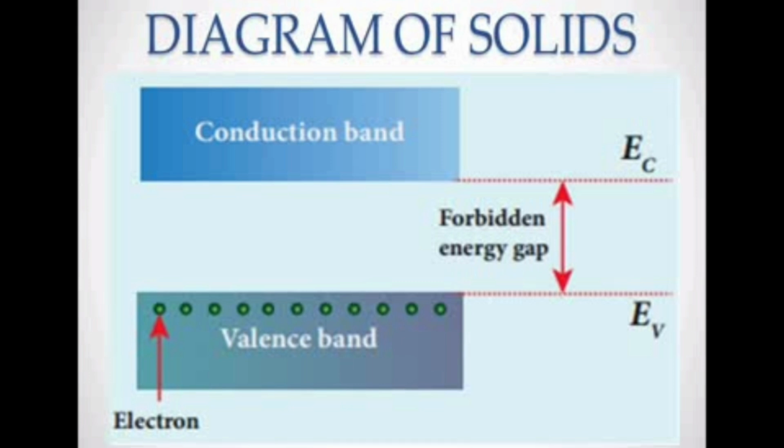Electrons can jump from the valence band to the conduction band. Electrons very close to the nucleus, in the first or second orbital, experience a very large force and are tightly bound to the nucleus. Electrons revolving far away from the nucleus are loosely bound. When energy is given to an electron, it can jump from one orbital to another. In the valence band, partially filled electrons are used to conduct energy.